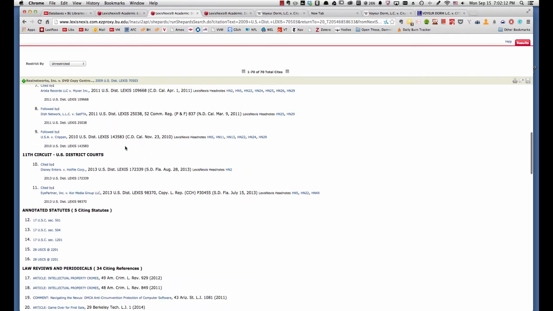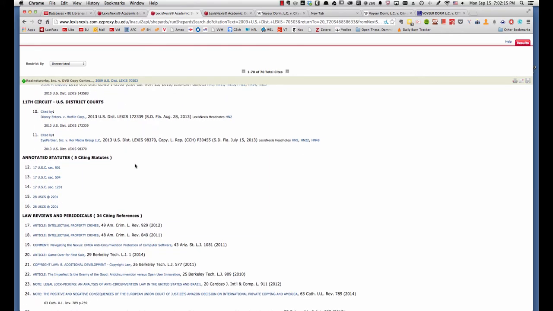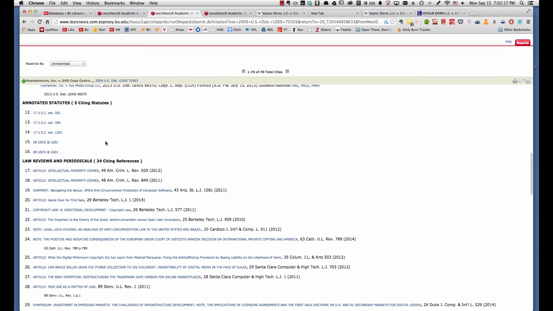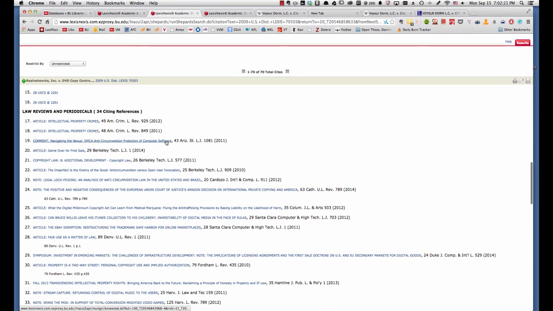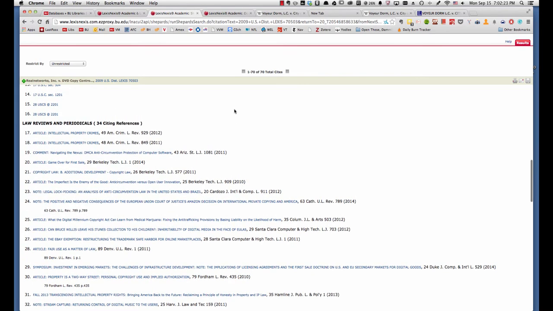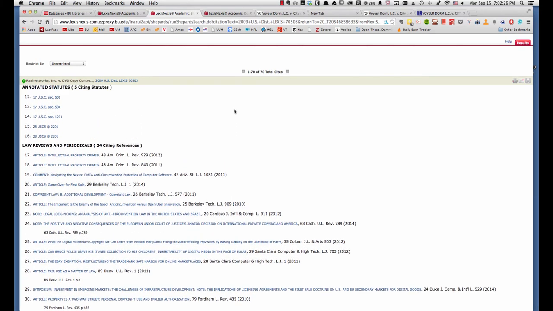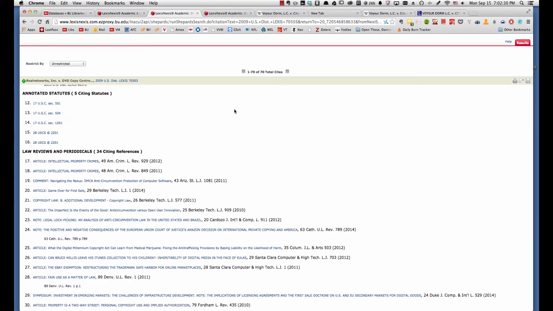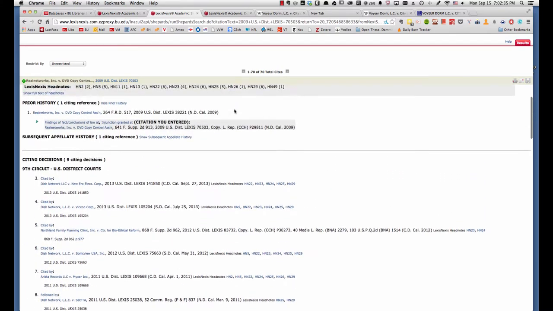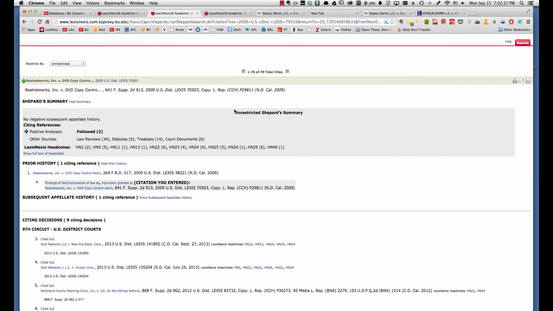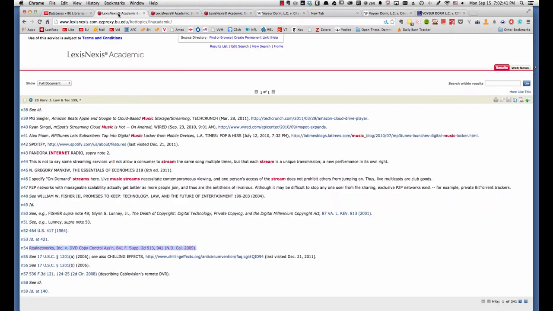So this tells us about the history of the case. There are links here to the statutes that are cited that mention it, links to law review articles. And again, if you want to get your arms around an area of law, once you find a case that's on point, if you Shepardize it, that will lead you into the other aspects of the law. So let's go back to our search window.